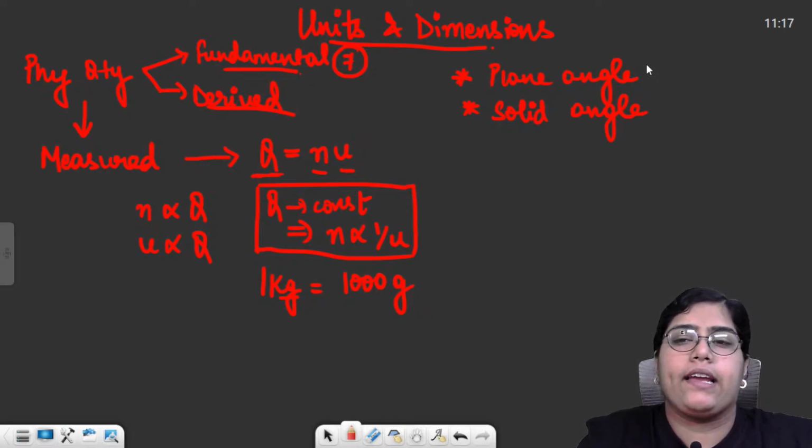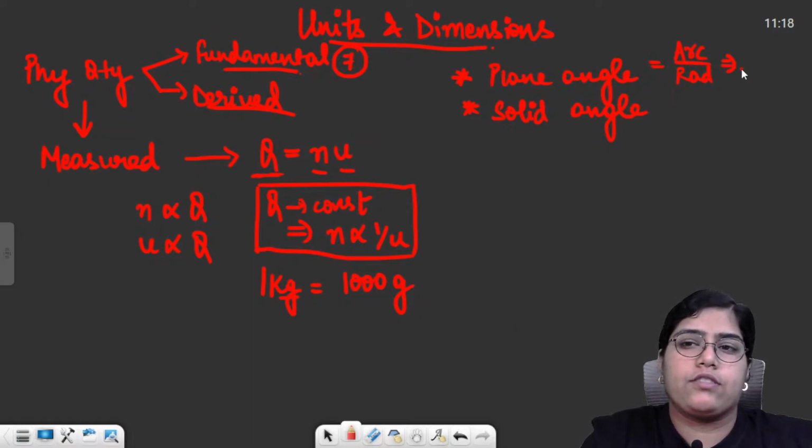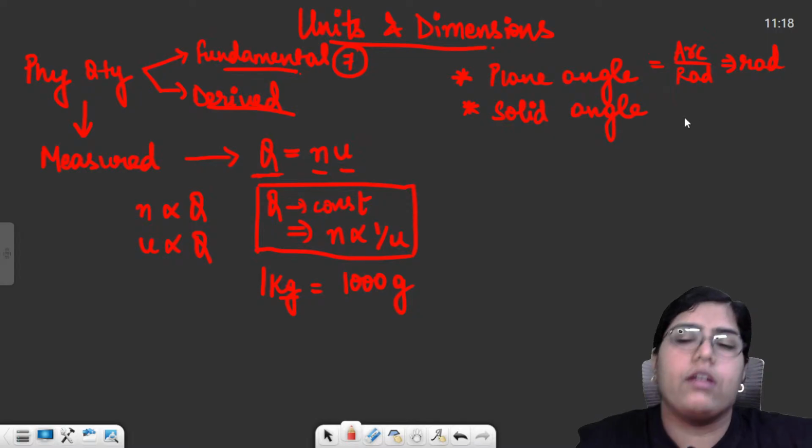Plane angle can be calculated simply by arc upon radius, arc length divided by radius. Both of these are lengths, so it should have been unitless, but it is not. It has a unit called radians.